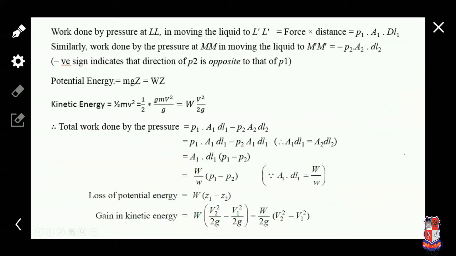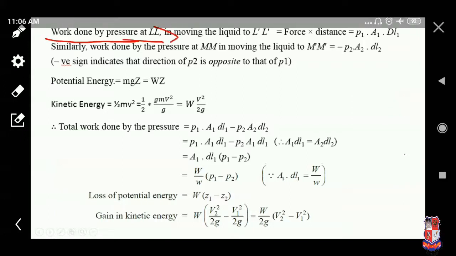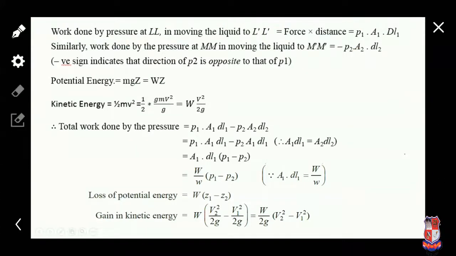Now the work done by pressure to move the liquid from L to LL dash. Work done is equal to force into distance. So according to pressure, the work done is formed. The force is the pressure force, equal to pressure into area. Okay. So P1 and A1, and the distance is small dl1.